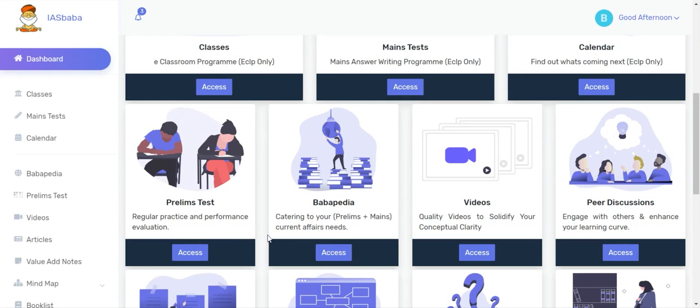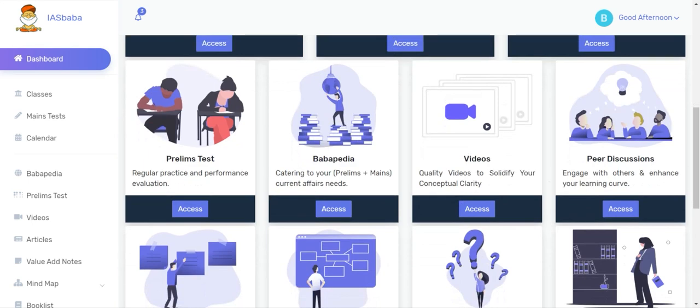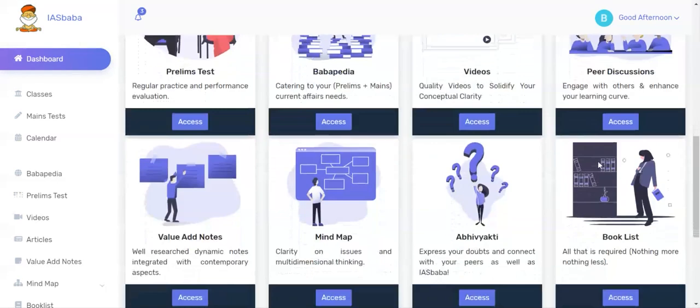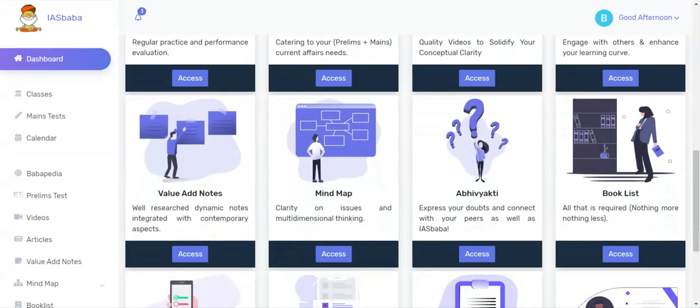Babapedia is where you can access Babapedia of both prelims and mainspedia. The videos are specific to the ILP program, where you can access all the program related videos. Peer discussions is where people can group together and discuss their topics, like searching for a study partner and clearing doubts among the peers themselves. Here, the admin or IAS Baba won't interfere. Value added notes is where the notes related to the course or program are uploaded. Mind map will be listed here.